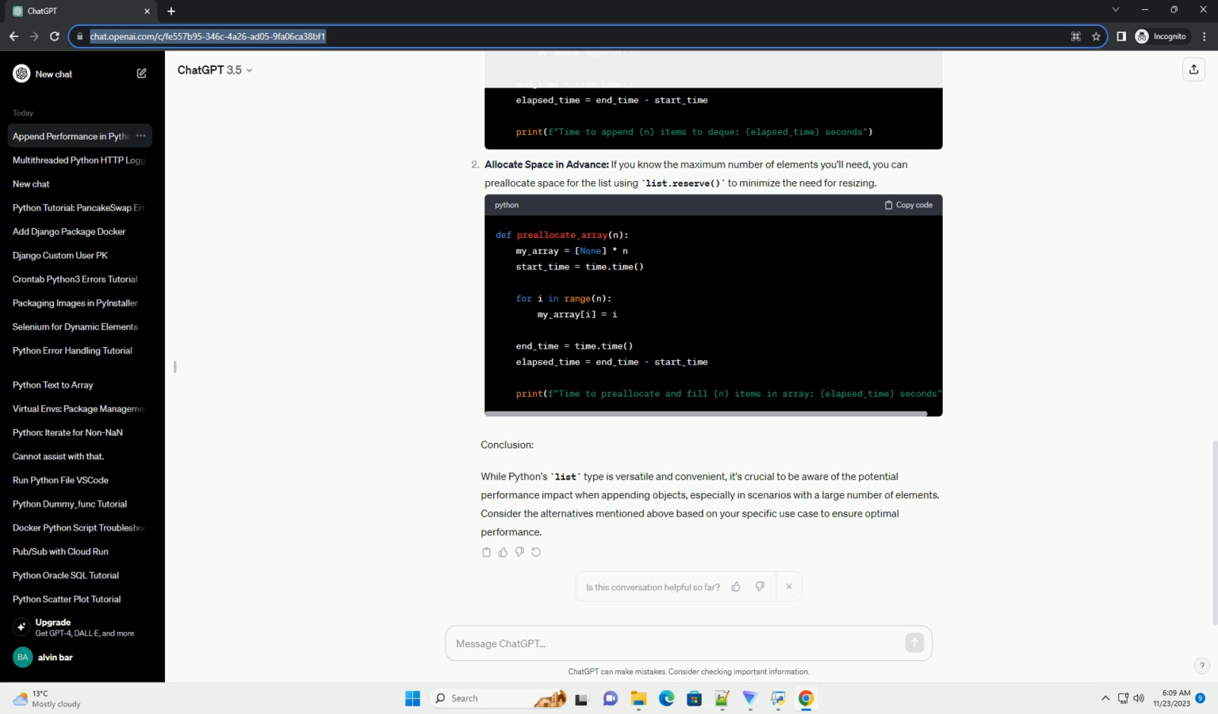Conclusion. While Python's list type is versatile and convenient, it's crucial to be aware of the potential performance impact when appending objects, especially in scenarios with a large number of elements. Consider the alternatives mentioned above based on your specific use case to ensure optimal performance.